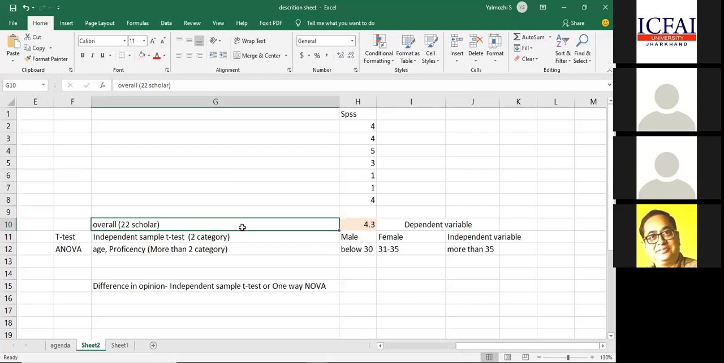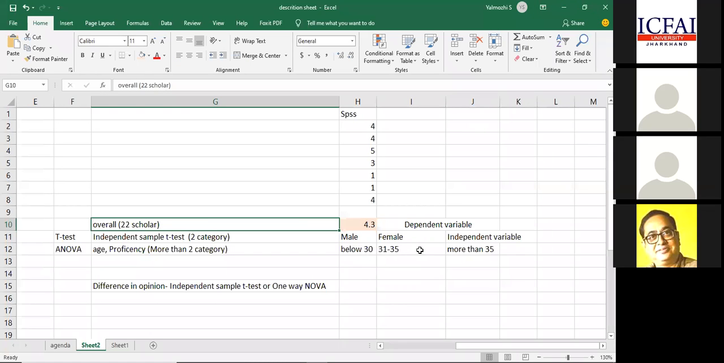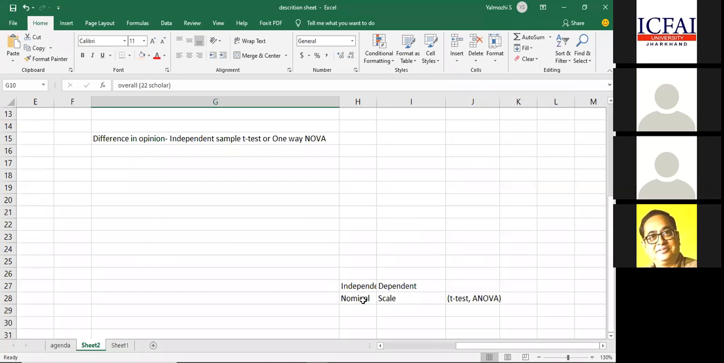I got the overall score on a Likert scale. Can you recollect how the Likert scale is? It is like strongly disagree, neutral, agree, and strongly agree, right? So in that way, it is scale data. So if I go that way, when my independent variable is nominal and dependent variable is scale, I'll be going for t-test and ANOVA.